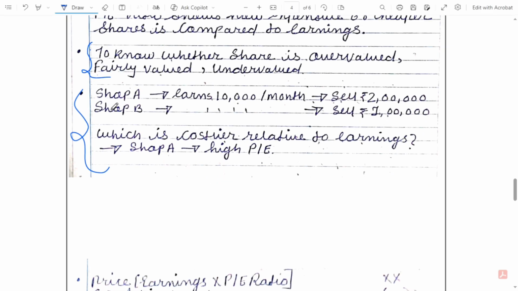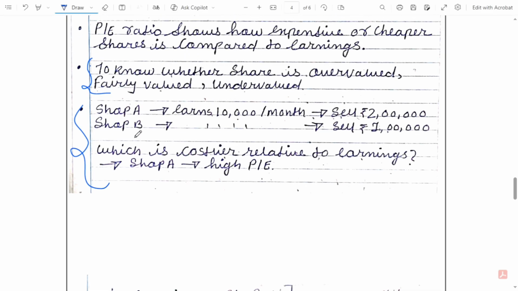Let's take an example of shop A and shop B. Shop A's earning is 10,000 per month and shop B is also earning the same. But shop A's selling price is 2 lakh and shop B's selling price is 1 lakh. It means shop A is overvalued.